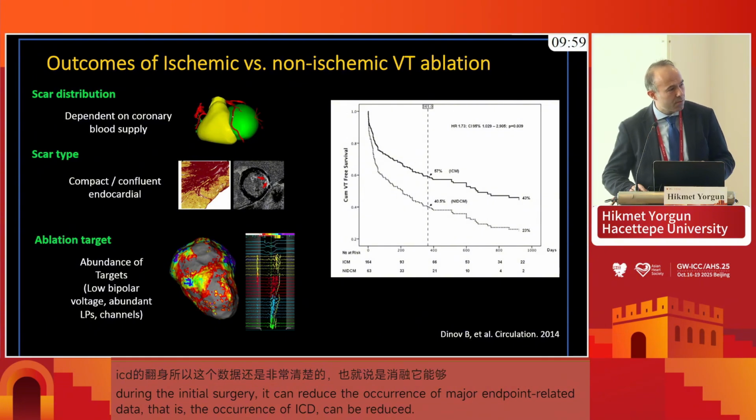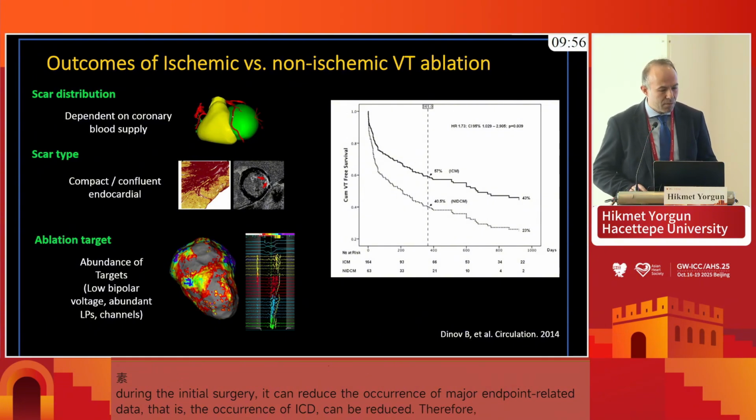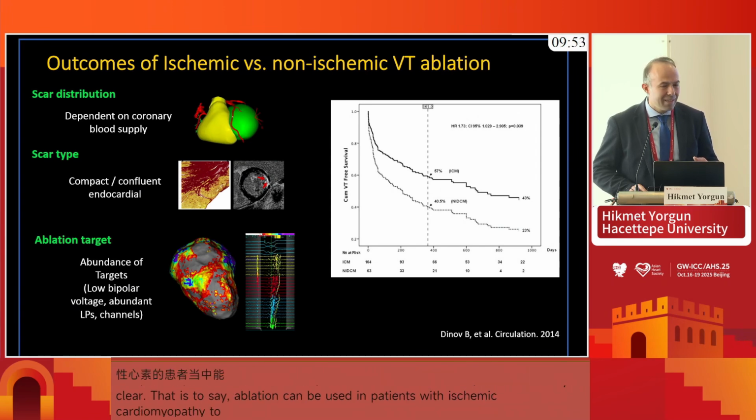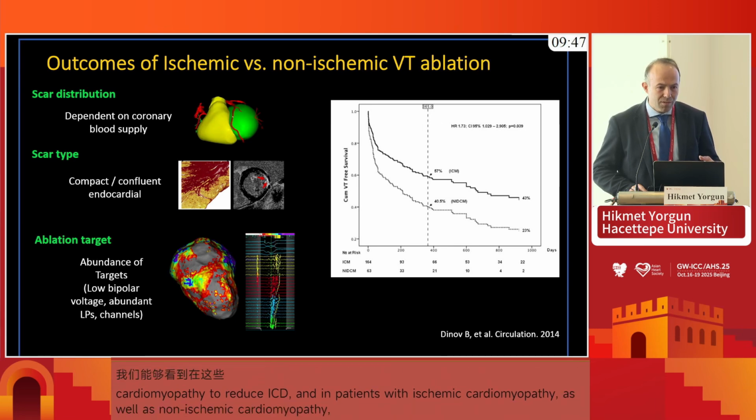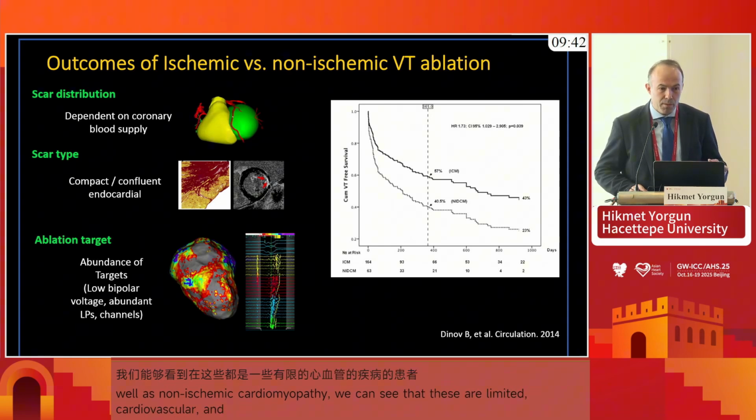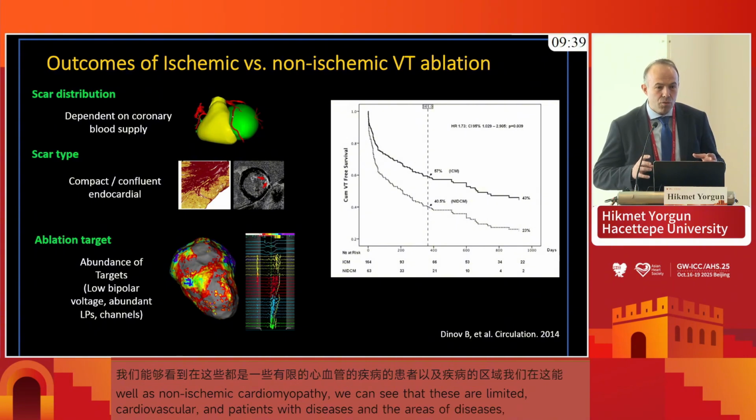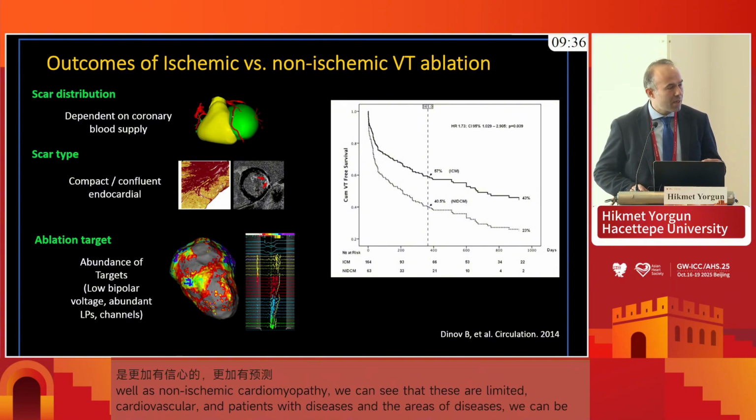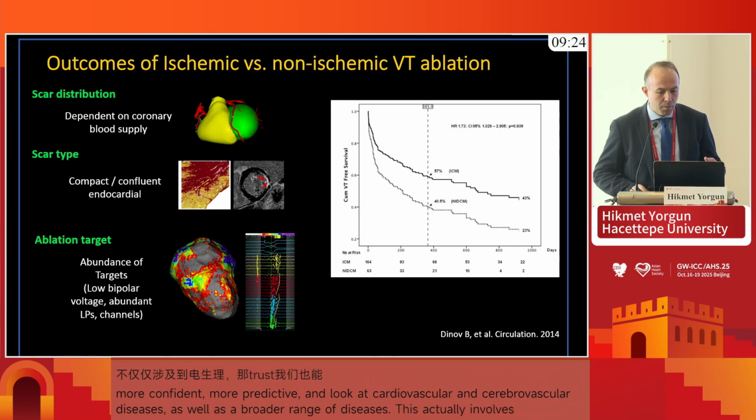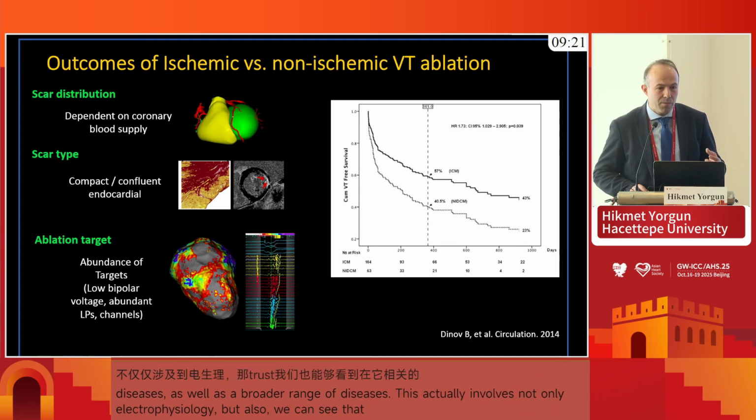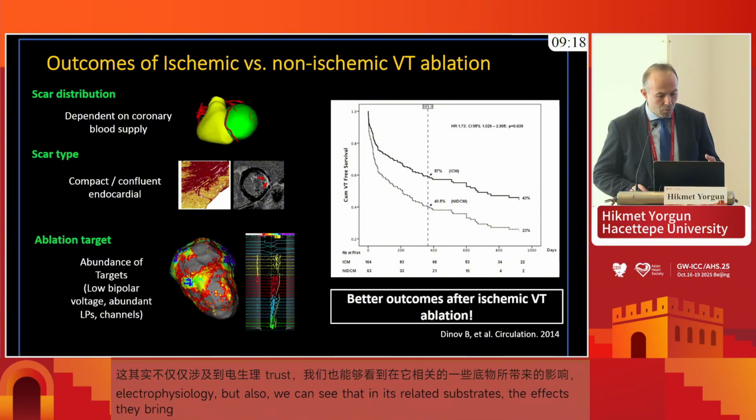And when we look at the differences between ischemic and non-ischemic patients, of course, the scar distribution is clear compared to the non-ischemic patients, in that it is confined to the territories of the coronary artery disease in ischemic VT patients. And the scar type is more compact, more confluent and predictable compared to the wide range of non-ischemic cardiomyopathy. The ablation targets, from the point of view of EP grounds, what I mean is the LAVAs, LPs, and all these substrates, are clearer in ischemic cardiomyopathy compared to non-ischemic cardiomyopathy. So this is why we have better outcomes after ablation in ischemic cardiomyopathy patients compared to the non-ischemic ones.